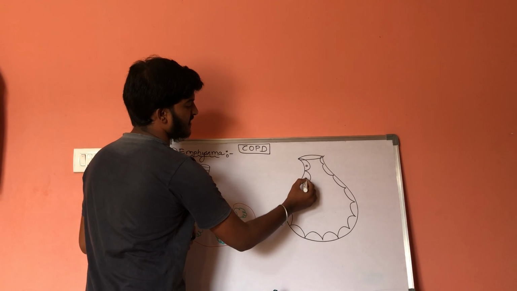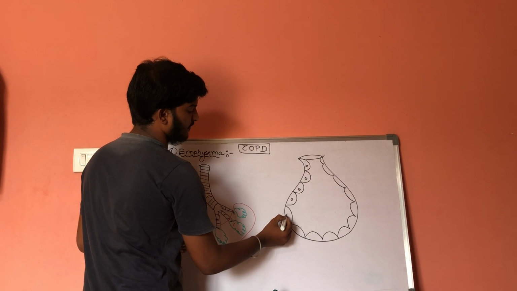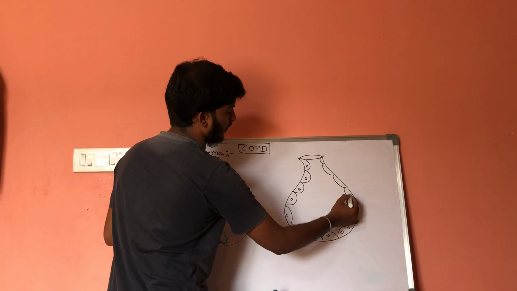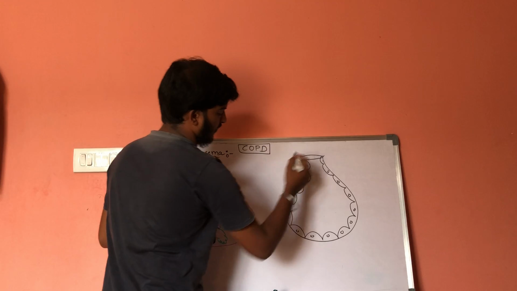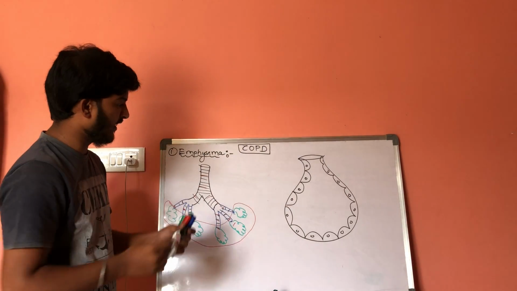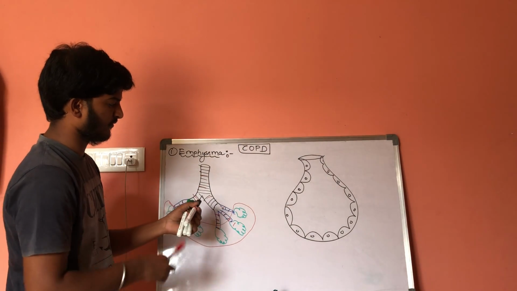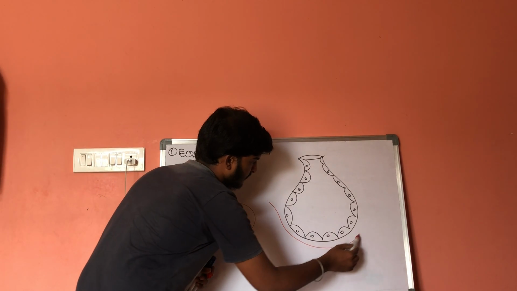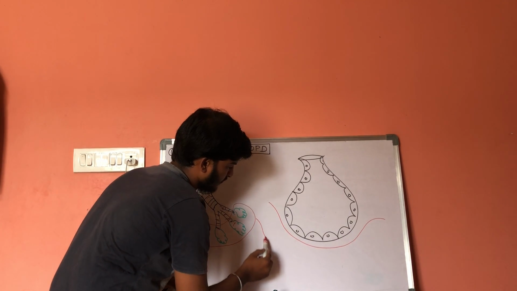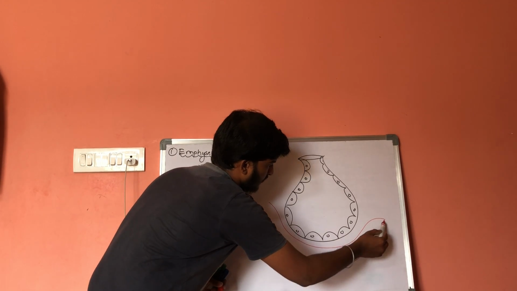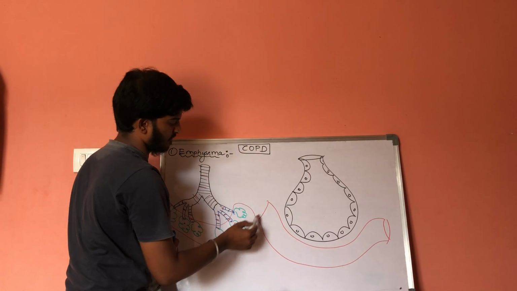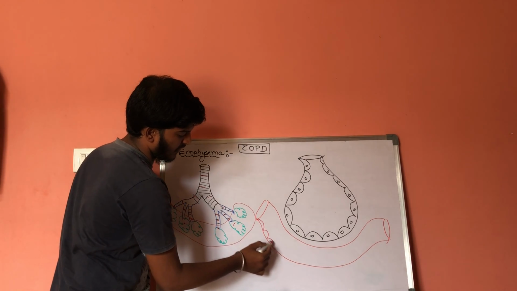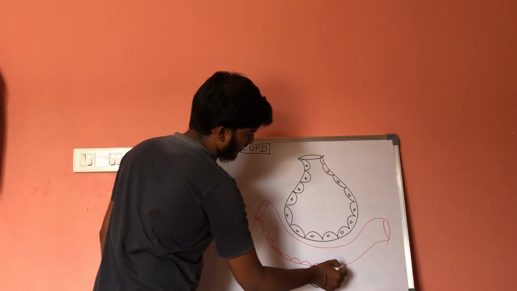Let us consider this is our alveoli. Now, here this is the blood supply, and here it consists of endothelial cells.